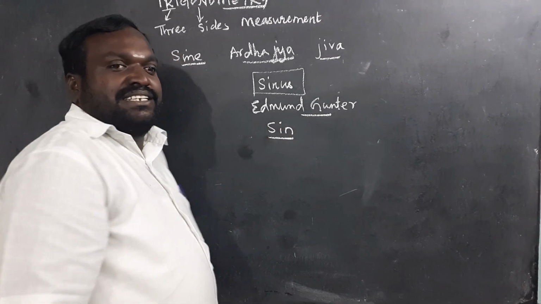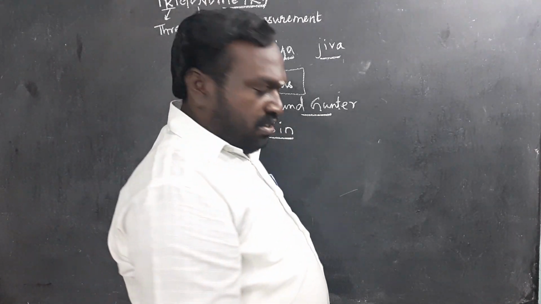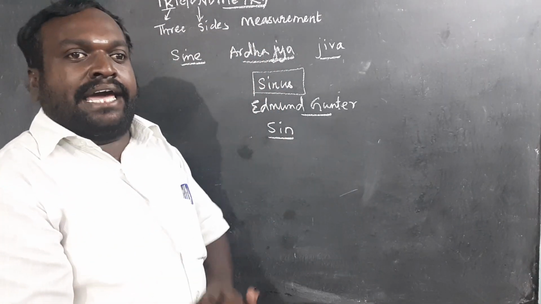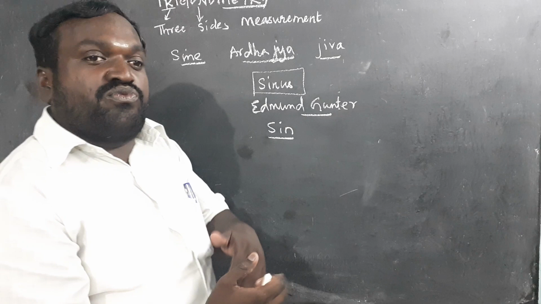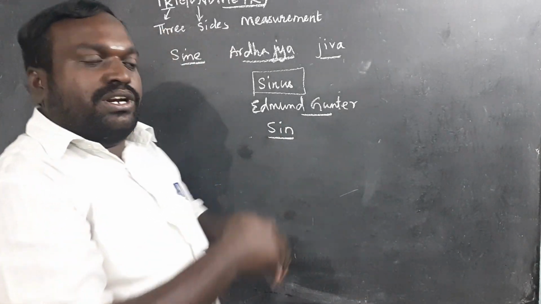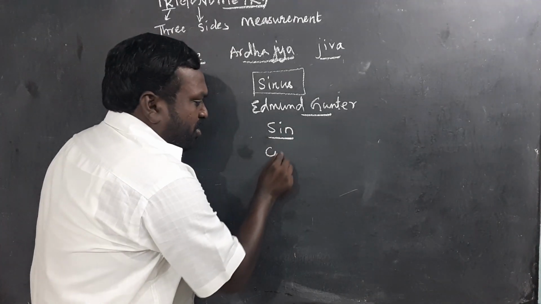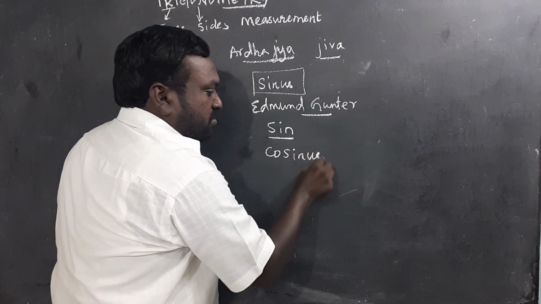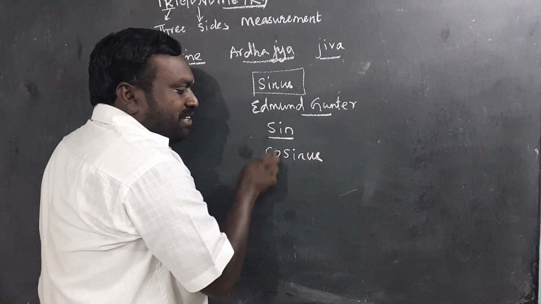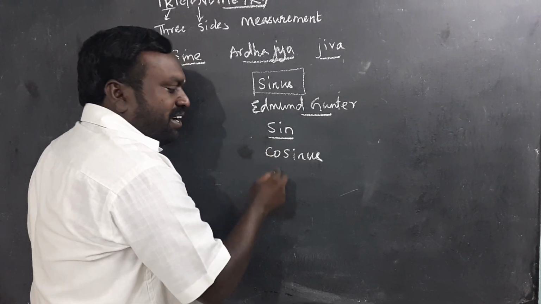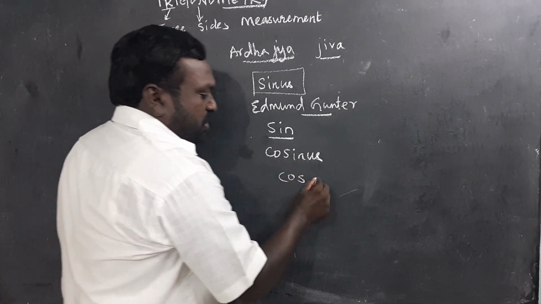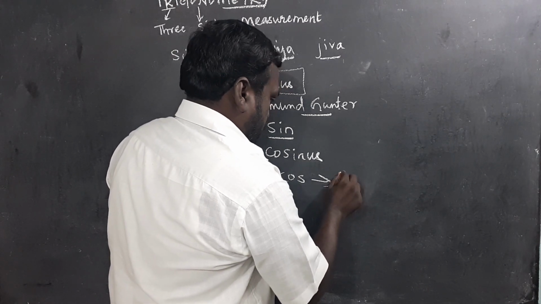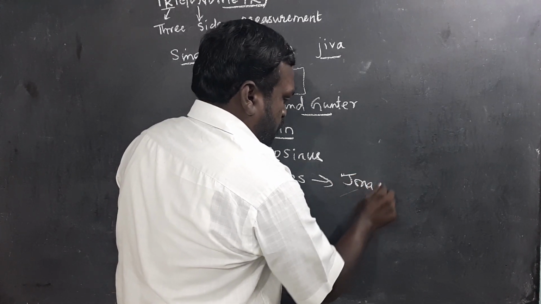All these angles, sine and the rest, come under an acute angle. He went for the complement of that, and he called it cosine. The complement of the sine is cosine, cosinus. Later on this cosinus was abbreviated as cos by the British mathematician and astronomer Jonas Moore.